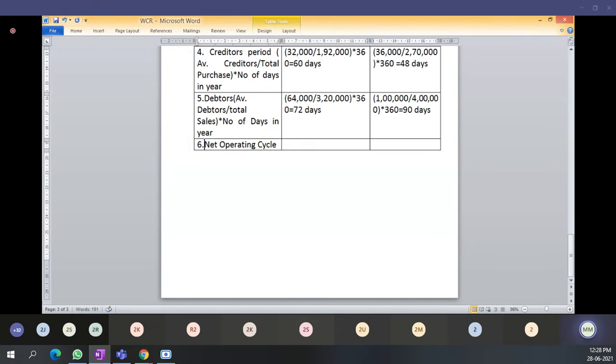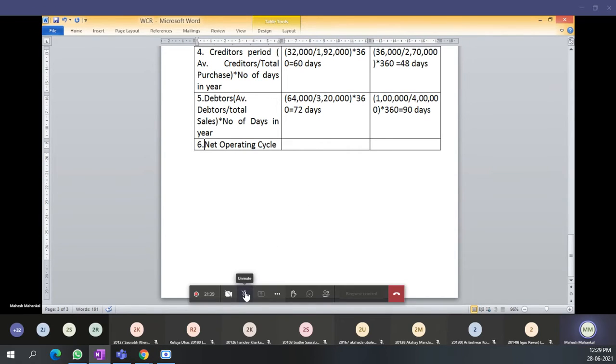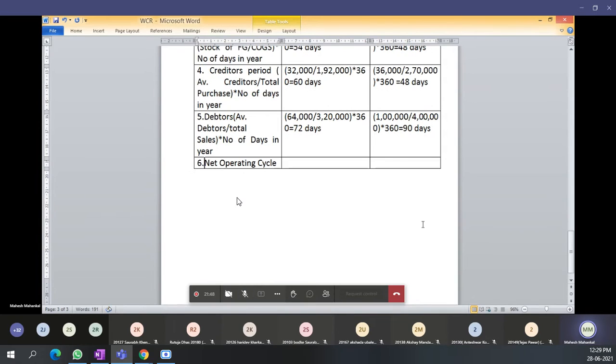How are we going to calculate it? Students, tell me. I have shown you once, when we were studying the theory part, how to calculate the operating cycle period. Does anyone remember? Can I show you again?